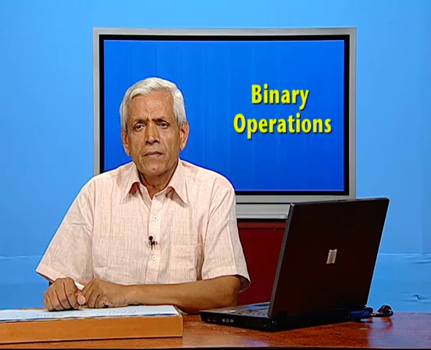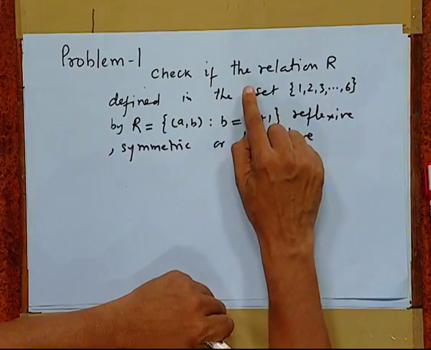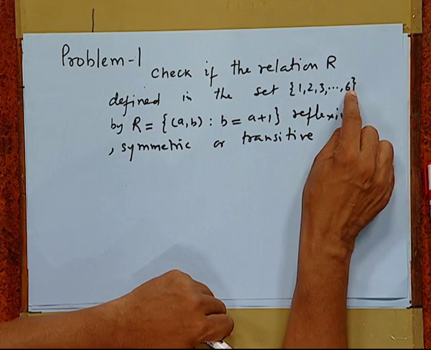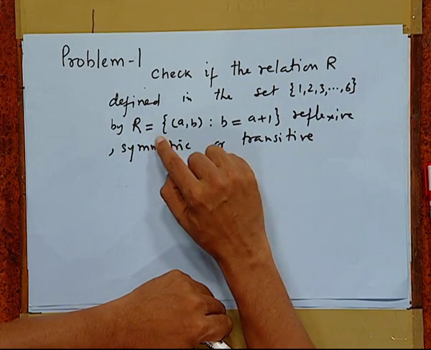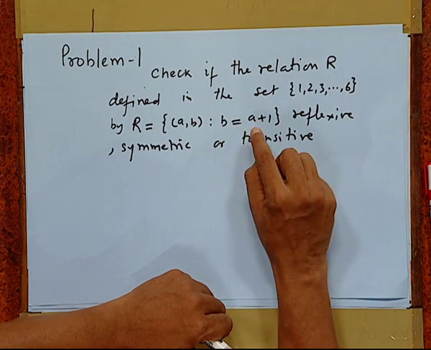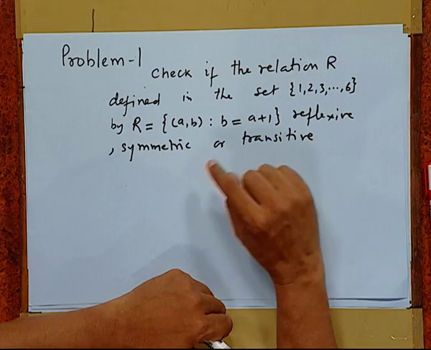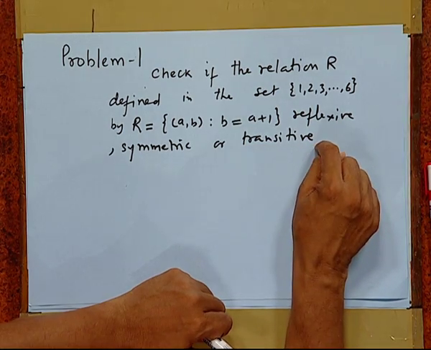Let us take an example. The question is: check if the relation R defined in the set {1, 2, 3, up to 6} by R = {(a, b) : b = a + 1} is reflexive, symmetric or transitive.